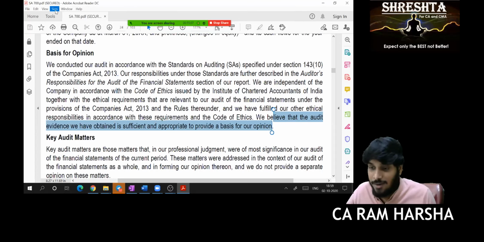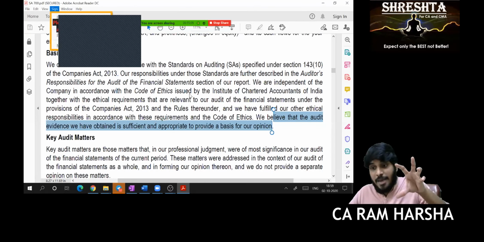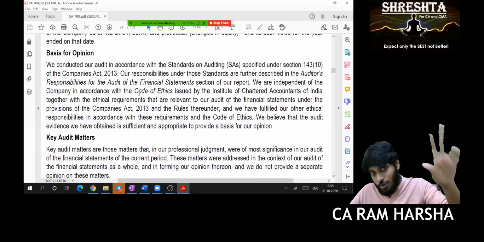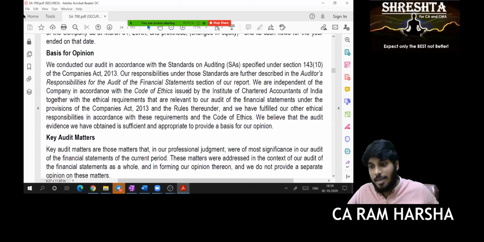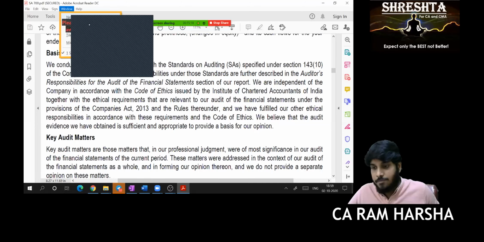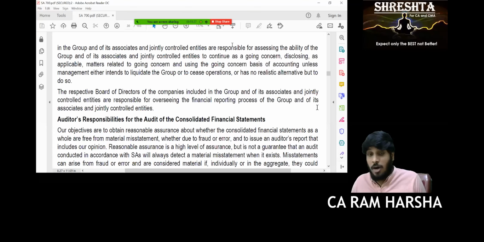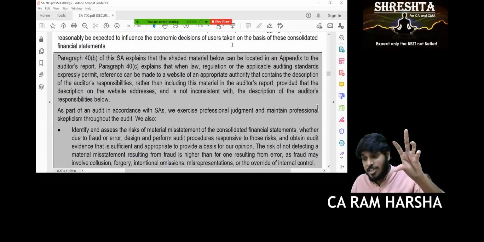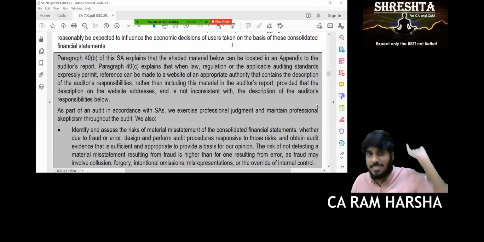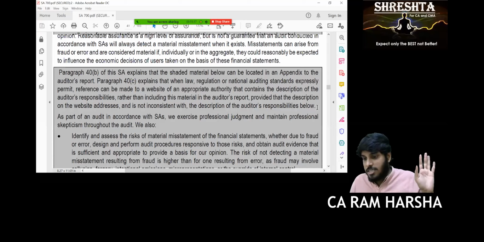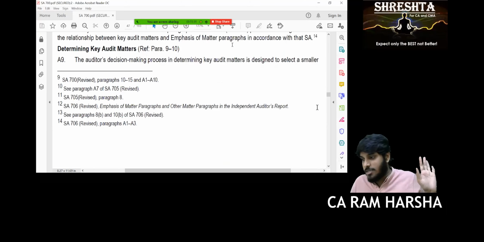Now let us see how these paragraphs will vary for qualified, adverse, disclaimer. Now let us see for qualified opinion. The illustrations for qualified opinion, disclaimer opinion and adverse opinion will be there not in SA 700 but in SA 705. Okay, sir. So those illustrations will be in SA 705. Now we need to go to 705.